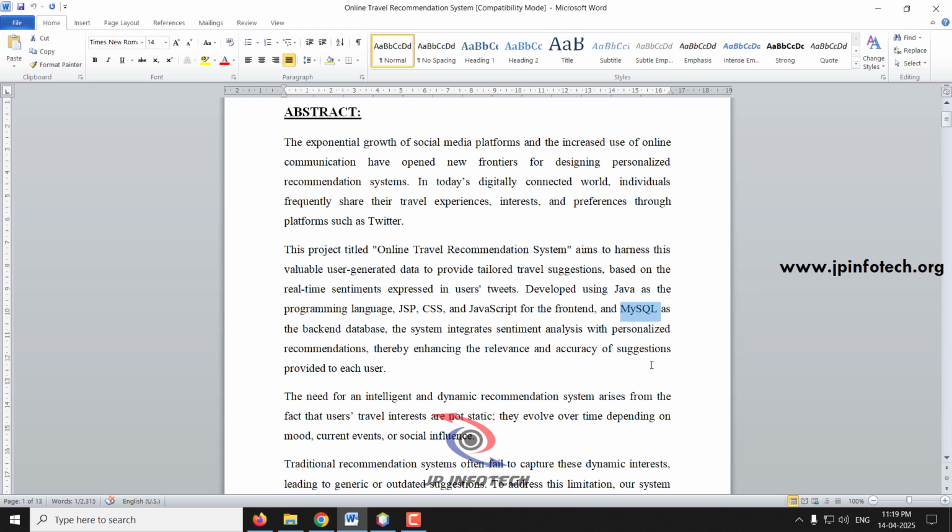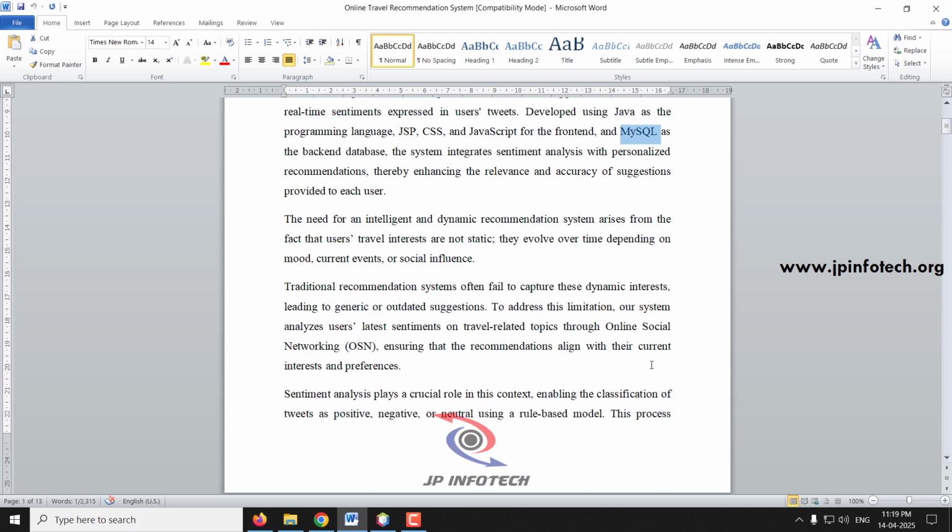Here we are going to make an intelligent and dynamic recommendation based on the user's travel interest, and it is not a static one. Every time, a user's preferences will vary. One time they may like beaches, another time parks. According to the recent tweet they made, we find the sentiment analysis and make the recommendation. The traditional recommendation system often fails to capture these dynamic interests, giving only the same recommendation to all users without knowing their preference or sentiment.